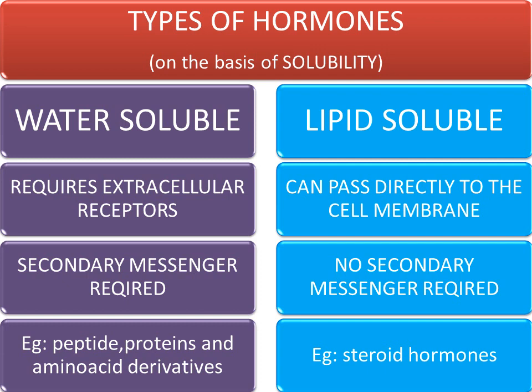These are your peptide hormones, protein hormones, and amino acid derivatives, because these are not soluble in lipid. Now the lipid soluble hormones can directly pass through the cell membrane. Because they can pass directly through the cell membrane, there is no need of a secondary messenger. These are your steroid hormones, because they have steroid rings, and the steroid ring is in itself lipid, so these are lipid soluble hormones.